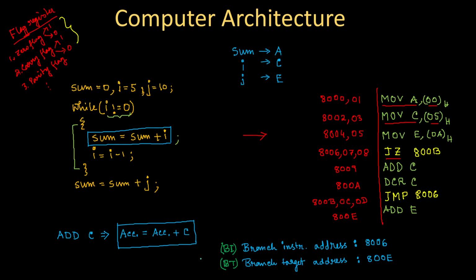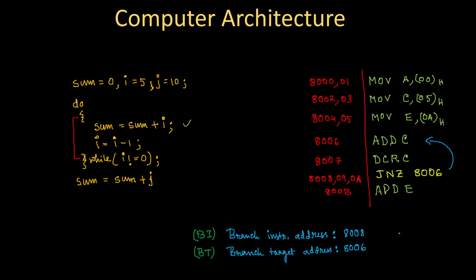The difference is that here, let's write with respect to BT: branch target is greater than branch instruction address, right? But here you will see that branch target is lesser than the branch instruction.